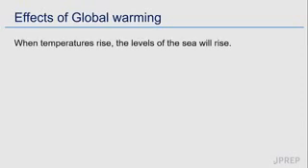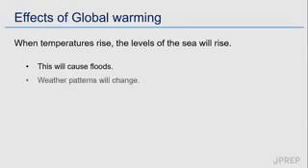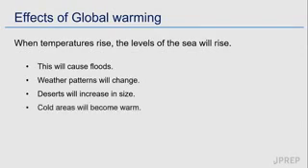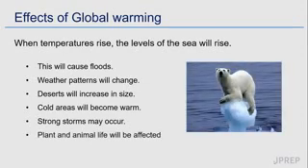Global warming, as we said, can cause the temperatures of the Earth to rise. This may cause floods to happen more frequently in various parts of the world. It can also cause our normal weather patterns or climate to change. Global warming can cause forests to be lost and replaced by new deserts. Places that are normally cold, such as the Arctic, will become warmer. Severe storms may occur more frequently. Plant and animal life, including that of human beings, will become severely affected.